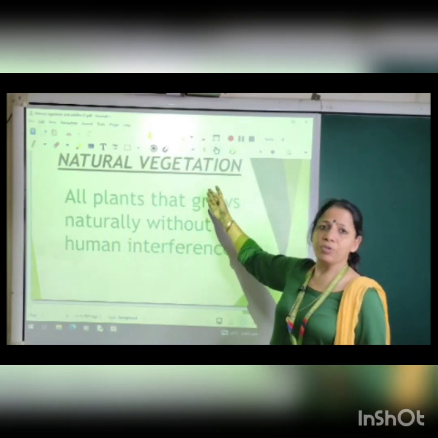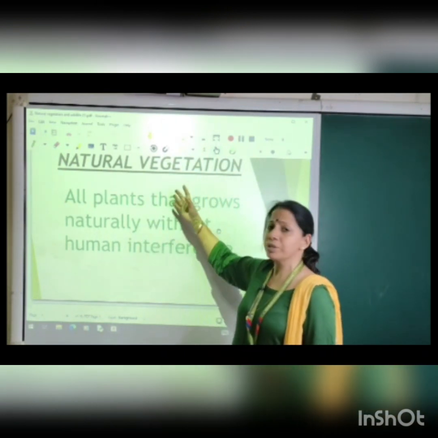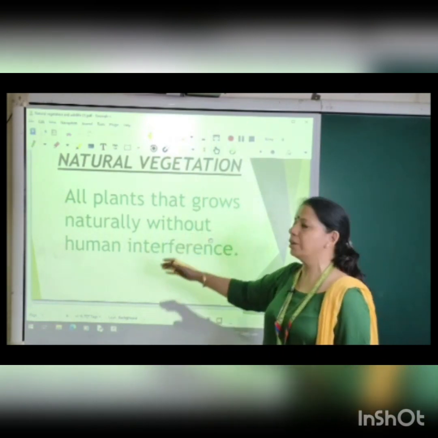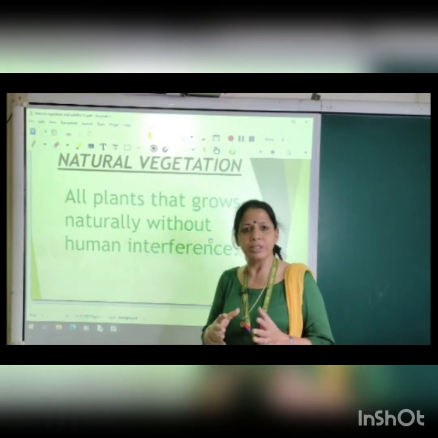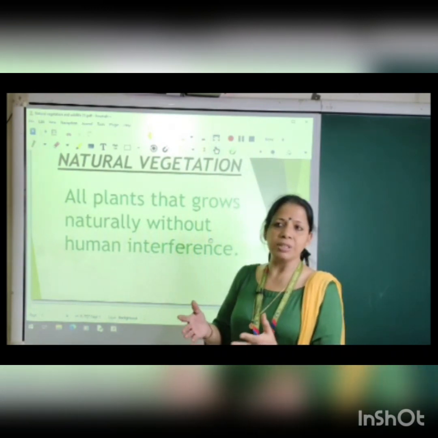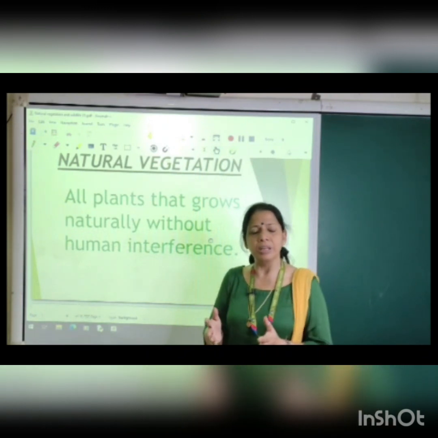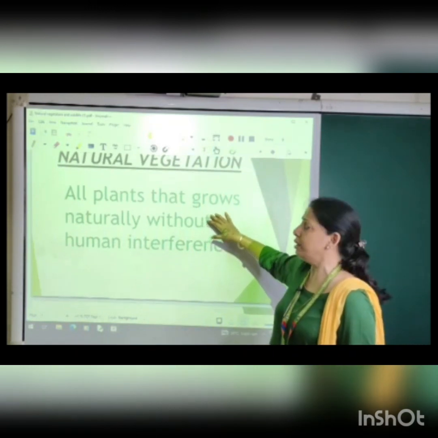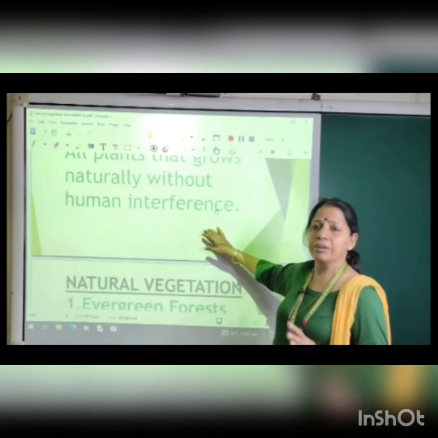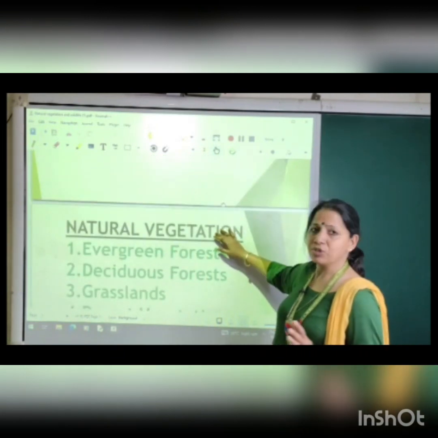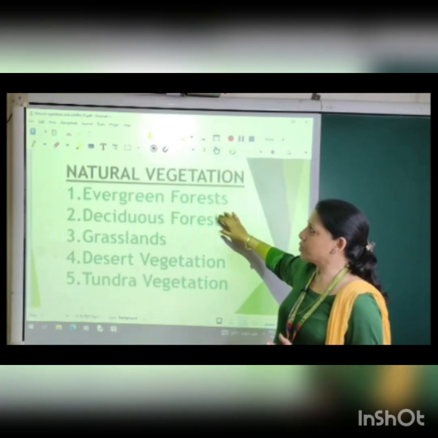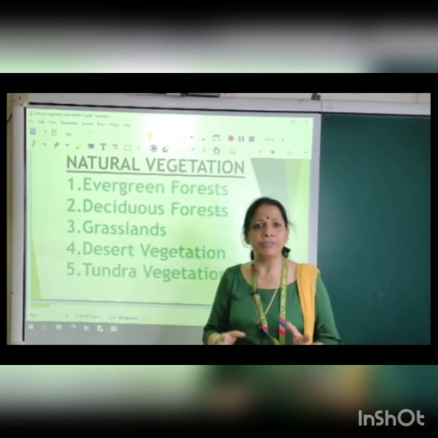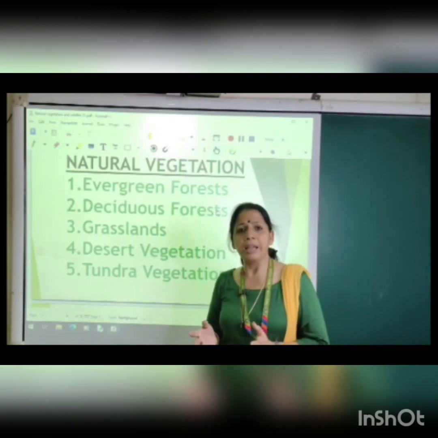Now natural vegetation is what? Any vegetation which grows naturally. All the plants that grow naturally without human interference, meaning human beings have not helped in growing any of these trees. These trees have been present naturally for millions of years. So natural vegetation is all the plants occurring naturally in the atmosphere.